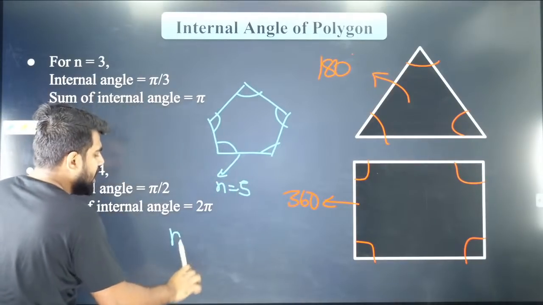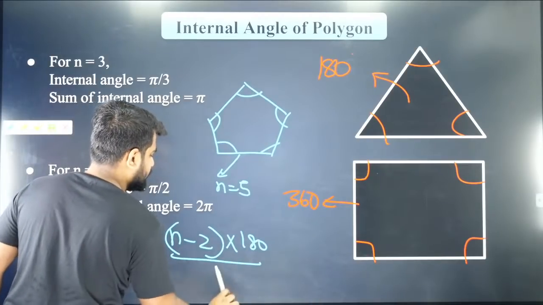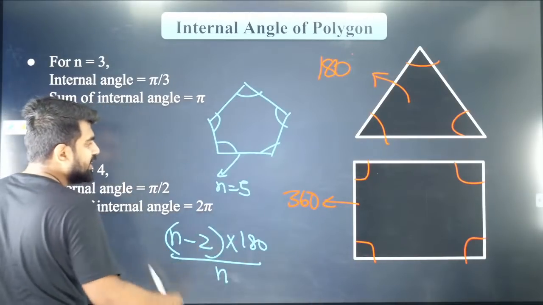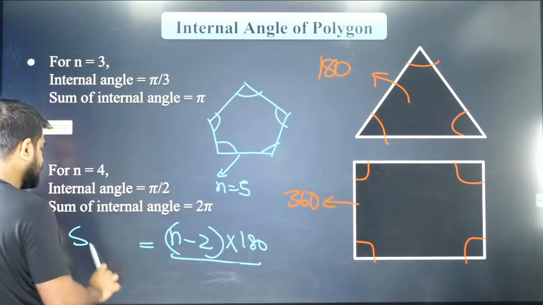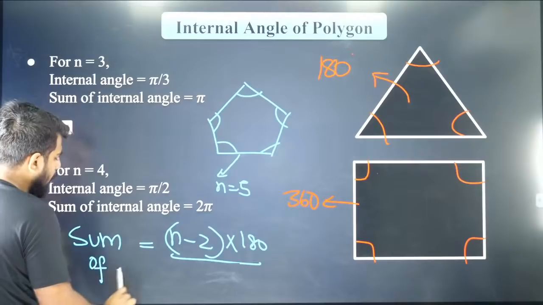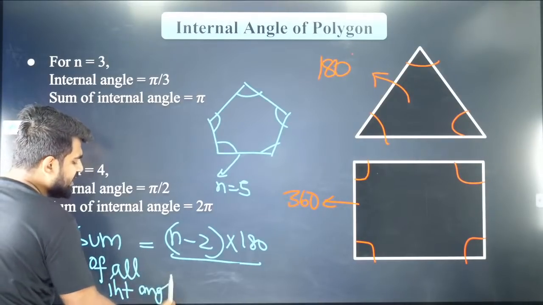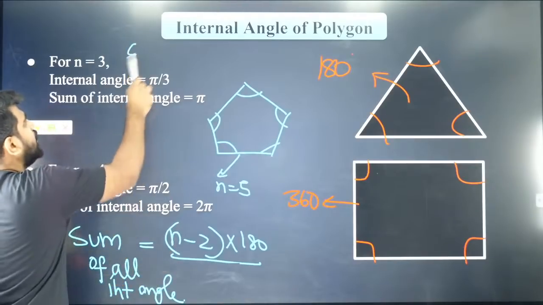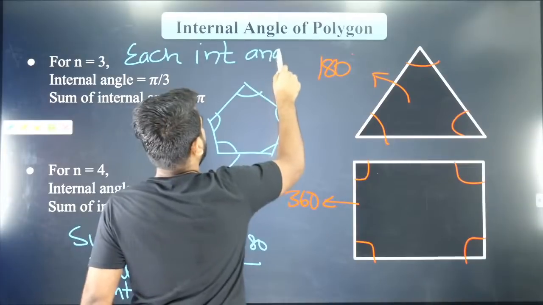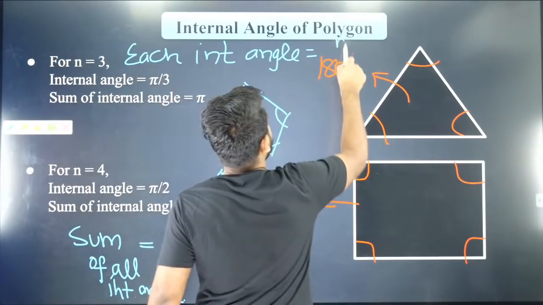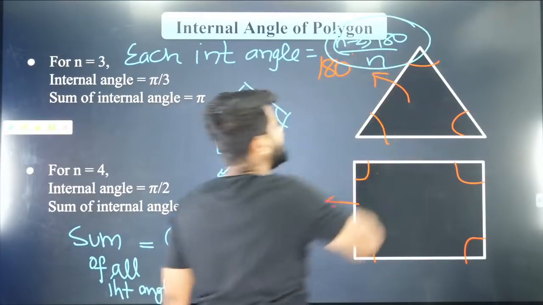The sum of all the interior angles is (n minus 2) into 180. What is each interior angle? Each interior angle will be equal to (n minus 2) into 180 divided by n.